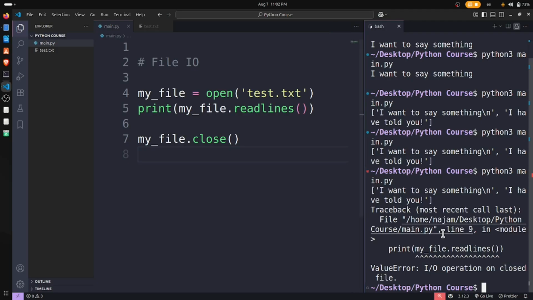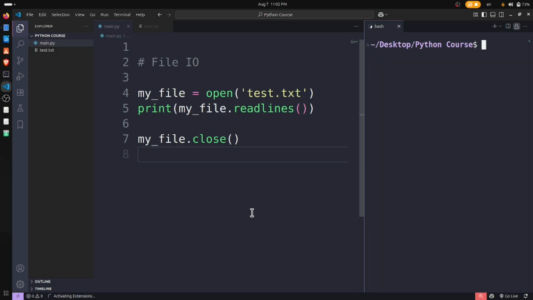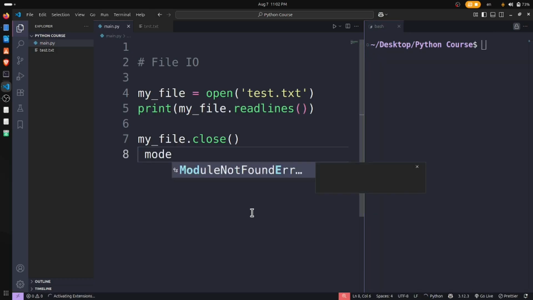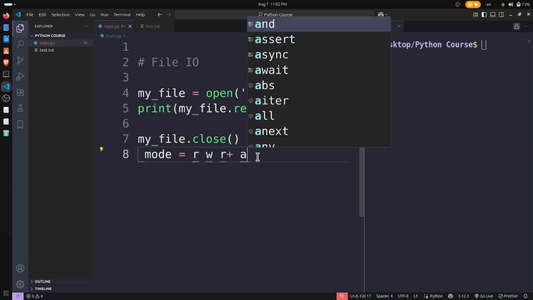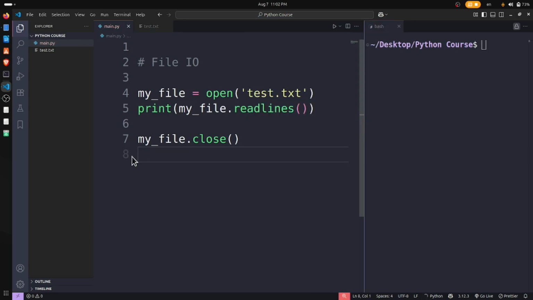But there is one more thing: the mode. What will be the mode? It will be either read, write, read and write, or append. These are the four operations we have on this mode. Let's see one by one.